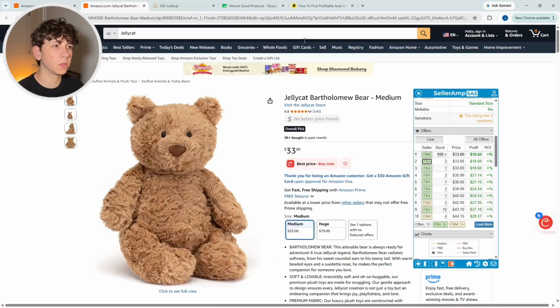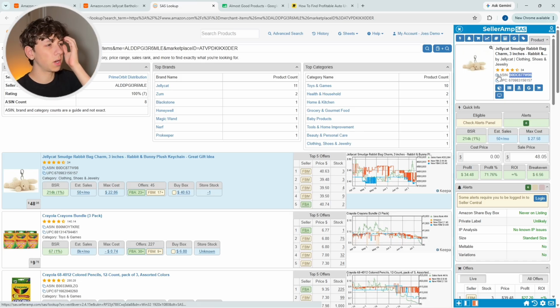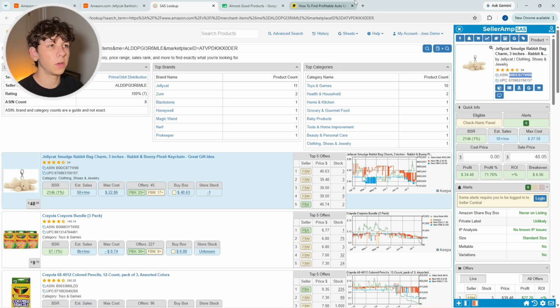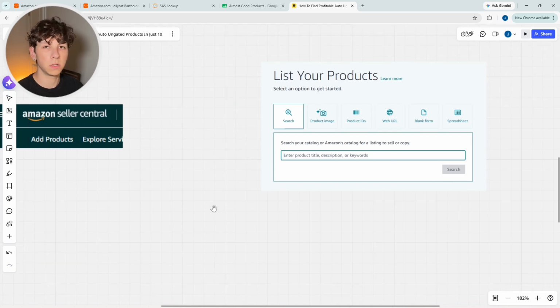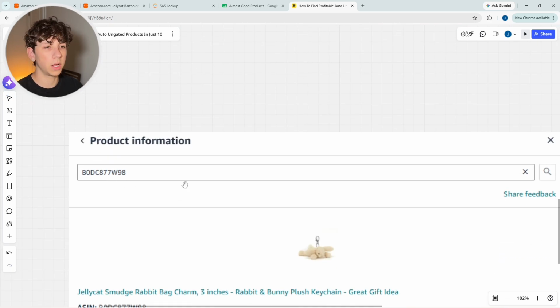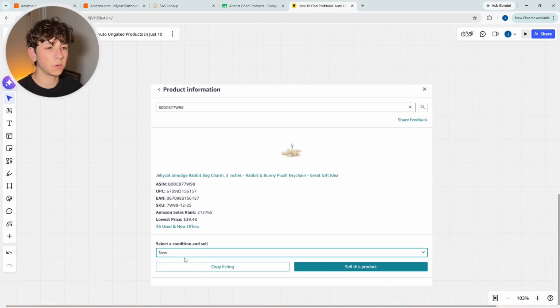So what you're going to want to do is copy the actual ASIN that you're seeing from the product that you're pulling up. So copy that ASIN from SellerAmp up here. Then you're going to copy and paste that ASIN inside of this box. Once you paste it, go ahead and search it. And then from there, you're going to have it entered inside of the product information here. And it's going to basically tell you once you select a condition to sell this in, which you're going to be selecting new, if you can sell the product or not.